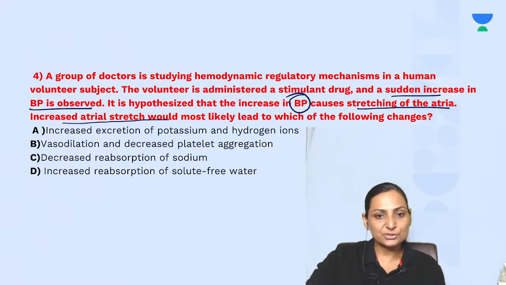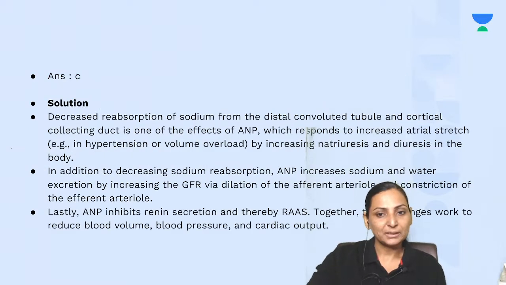Increase in the atrial stretch will likely result in which of the following changes? Increased excretion of potassium and hydrogen, vasodilatation and decreased platelet aggregation, decreased reabsorption of sodium, or increased reabsorption of solute-free water. Yes. So this question is related to decreased reabsorption of sodium, right?